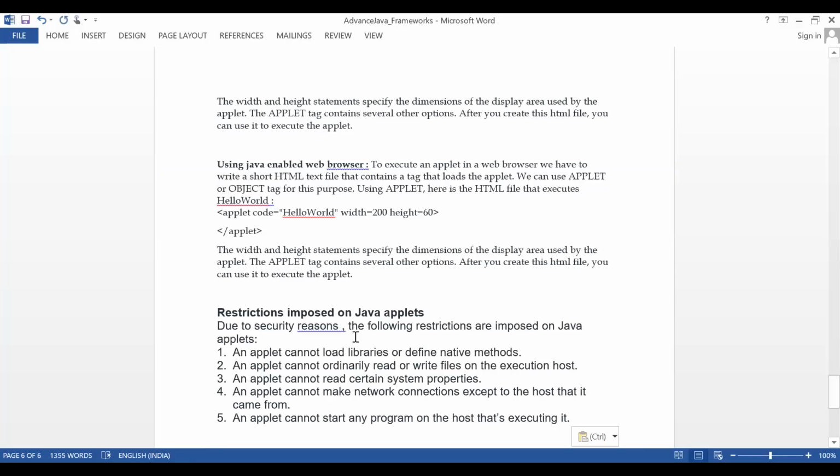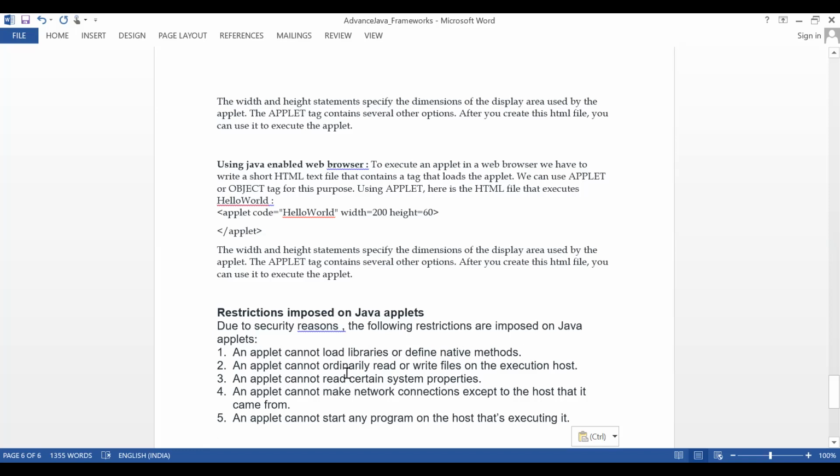Yes, these are the restrictions actually. Due to security reasons, the following restrictions are imposed on Java applets. It's not in use, you can just think, but you must know it, right? How your servlet evolved, you have to know. An applet cannot load libraries or define native methods.